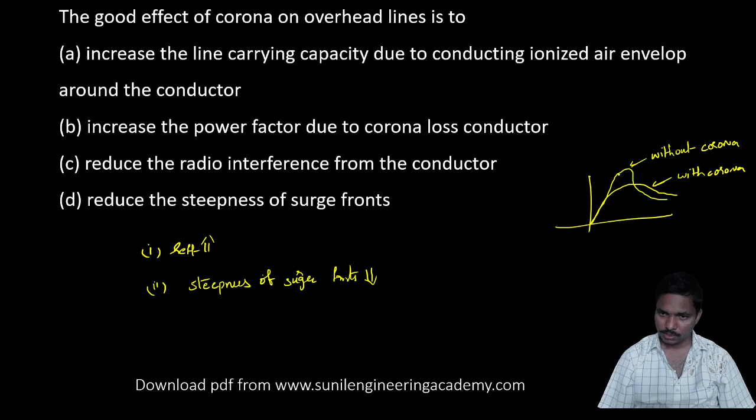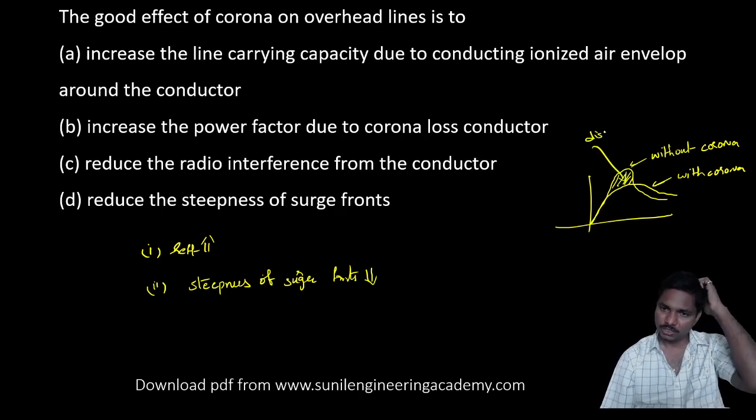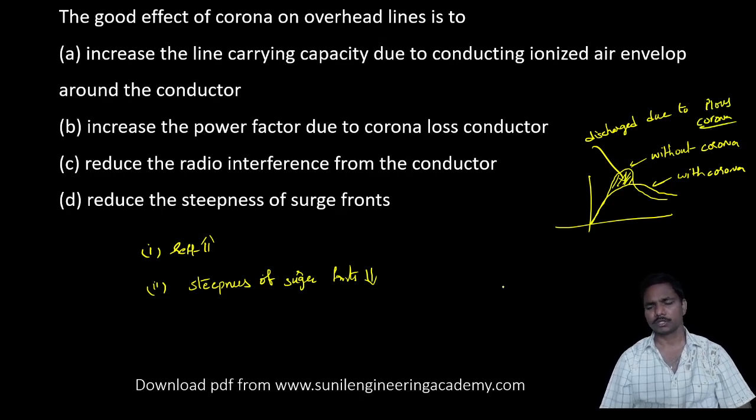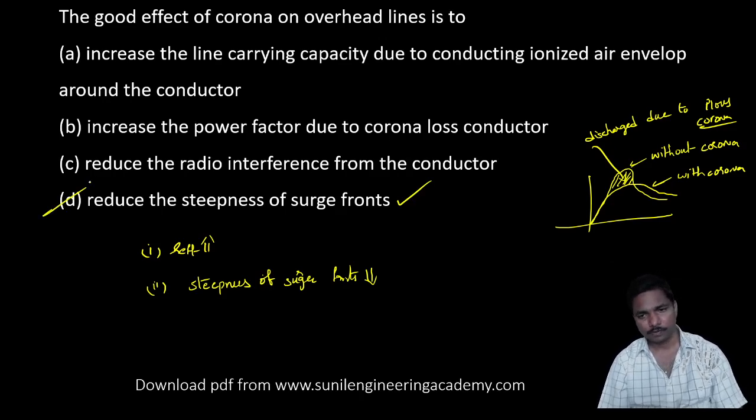Why? Because this amount of surge may be discharged due to power loss due to corona. So due to corona, some surge front is going to be reduced. That is one more advantage. So the answer is option D.